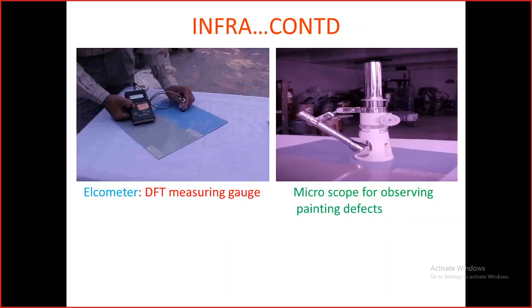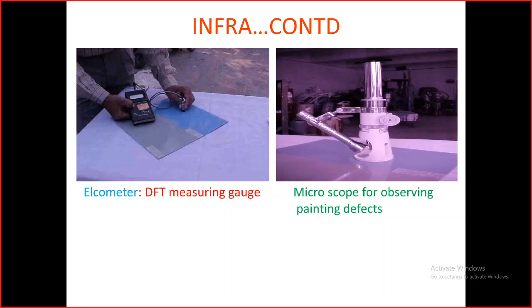The first figure shows the thickness of the paint, which we can call the dry film thickness. The dry film thickness is measured by the Elcometer. Elcometer is used for measuring the dry film thickness of the paint film. How does it work? Elcometers are used for magnetic and non-magnetic materials, and these gauges are different. The one used for magnetic materials works on the principle of electromagnetic induction.